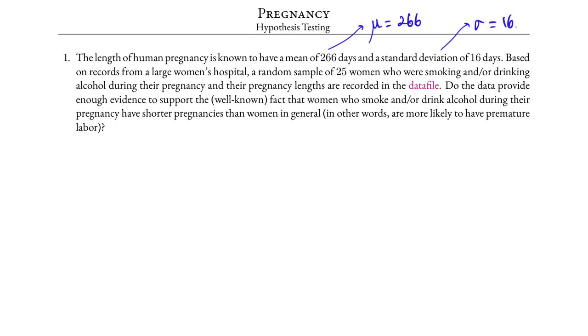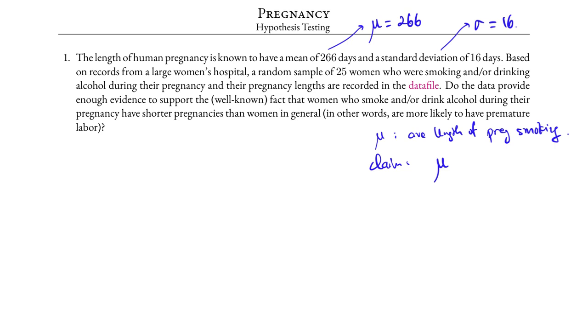And so, in this case, if mu represents the average length of pregnancy of smoking or drinking pregnant women, then the claim is that this pregnancy length is shorter than those of the general population.